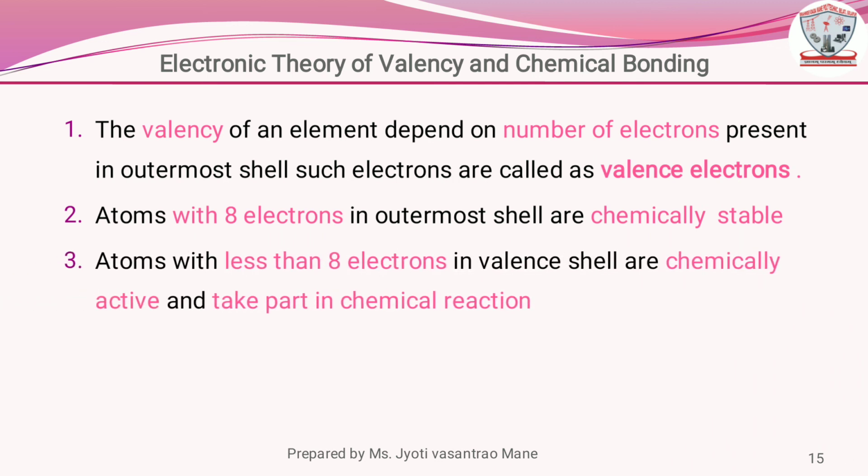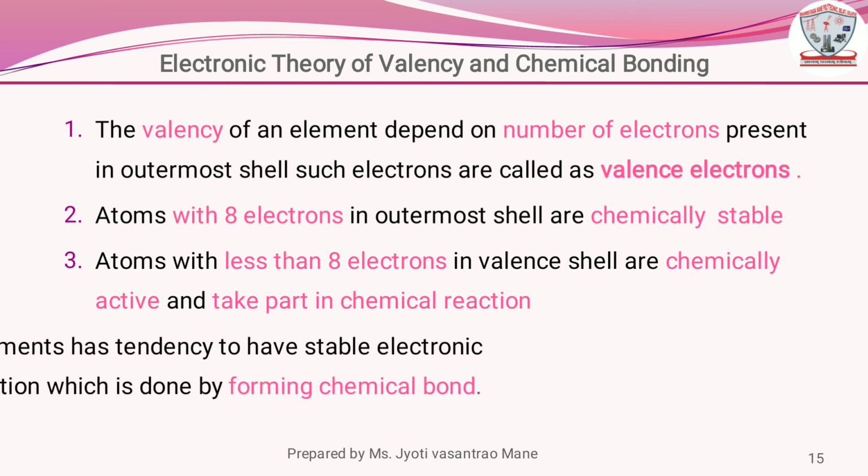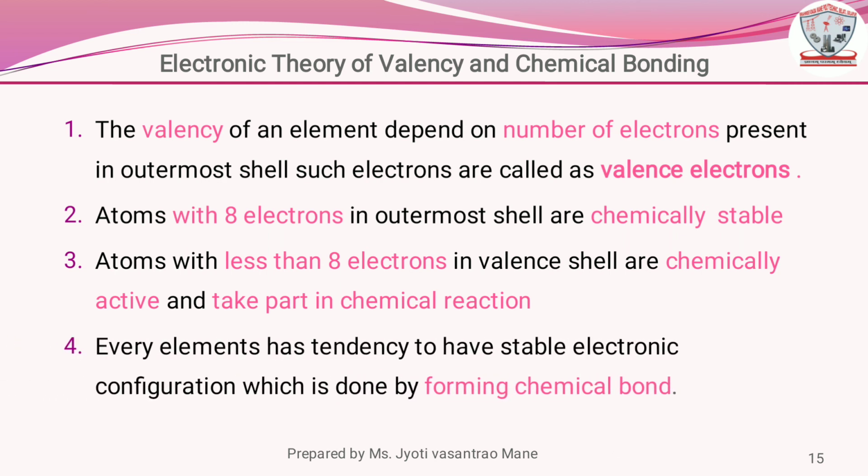Atoms with less than 8 electrons in the valence shell are chemically active and they take part in chemical reactions. Next, every element has a tendency to have a stable electronic configuration, which is done by forming a chemical bond.